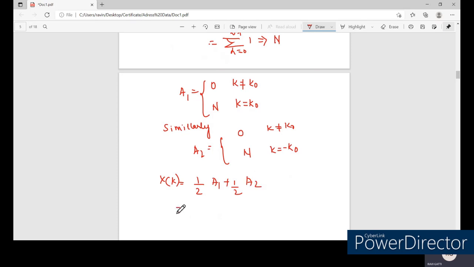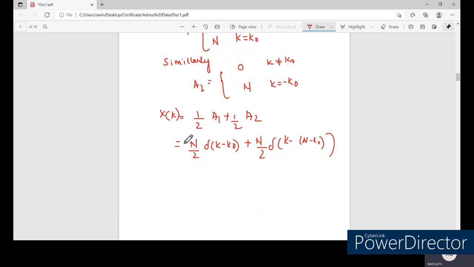If I simplify this expression, what you will be getting is N by 2 delta of (k minus k naught), and one more thing, N by 2 delta of (k plus k naught). This is the expression to find the DFT of the cos omega naught n function.